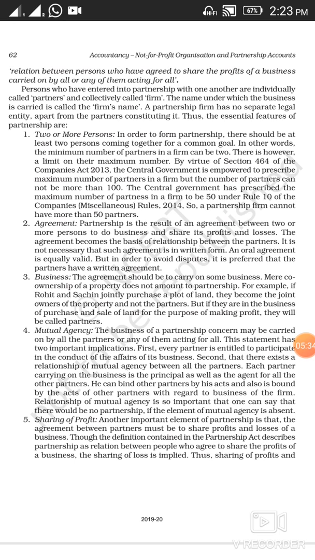If all the partners are not in a position to take active part in the management of the business affairs, they can authorize any of the partners to take decisions on behalf of the others, and that individual will be called the agent of the others. So it is required that every partner must take active part in the affairs of the business.